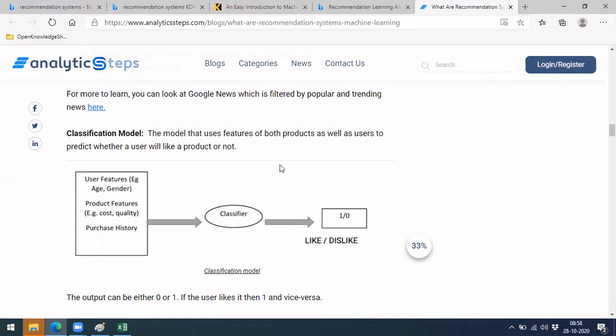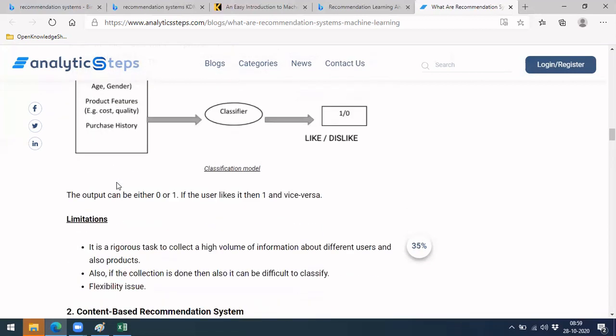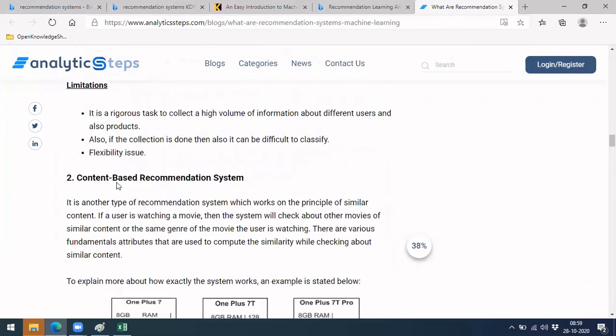One more thing we can do is, with user features and similarly product features, build a classifier and see whether you will like it or not. But this needs a very huge amount of data for users and products. In case it is a new user, we don't know whether he will like it or not, because we won't have any data. And if it is a new product, again you don't have any data regarding that, so again it will be a problem. So a classification model is not at all a viable solution for this, so we are not going for that at all.